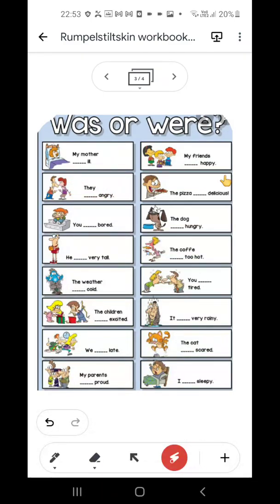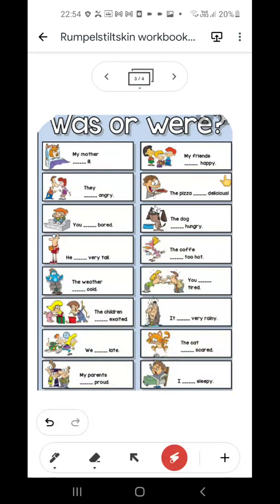The pizza was delicious or were delicious? The pizza was delicious. Similarly, you were bored. The dog was hungry. He was very tall. The coffee was too hot, because coffee is singular. The weather was cold. You were tired. The children were excited. It was very rainy. We were late. The cat was scared. My parents were proud. I was sleepy.